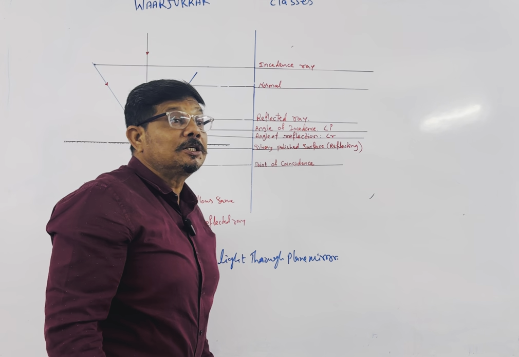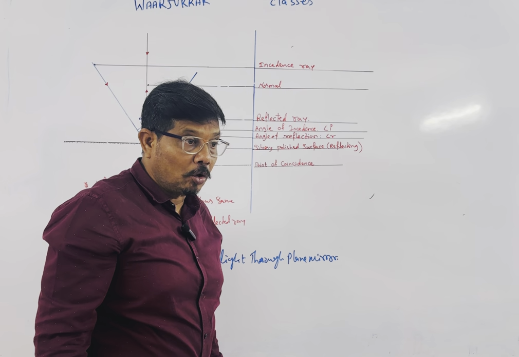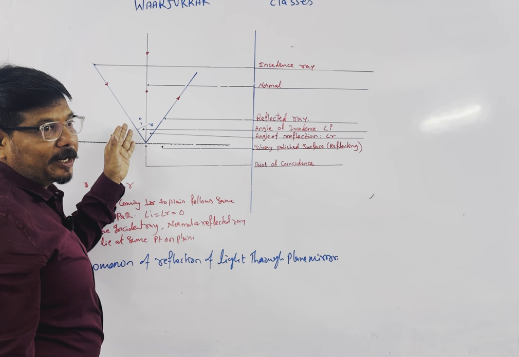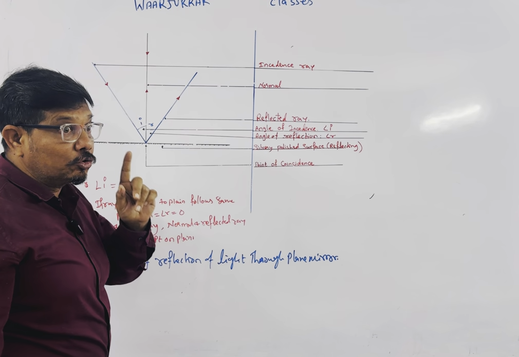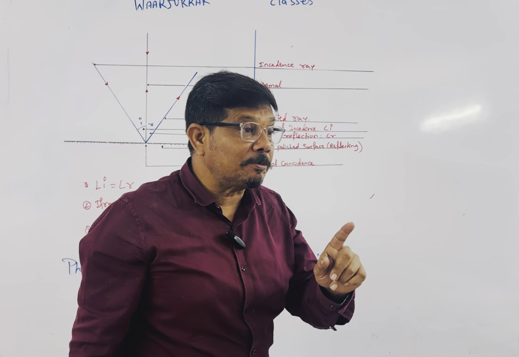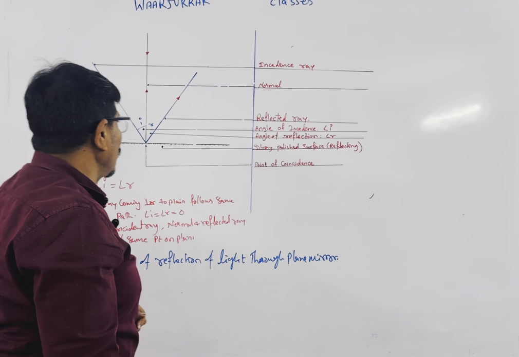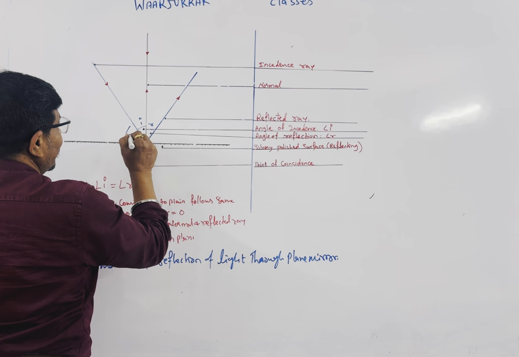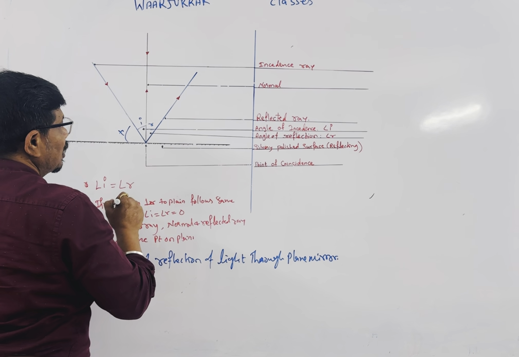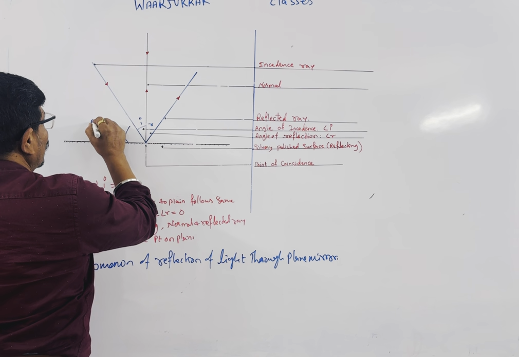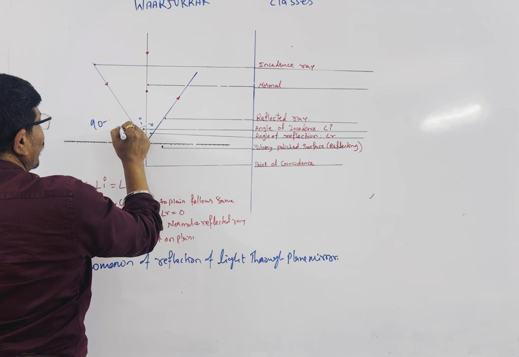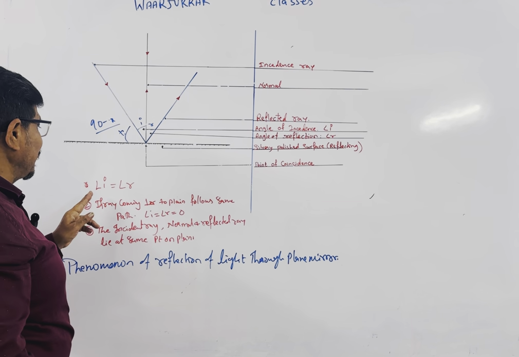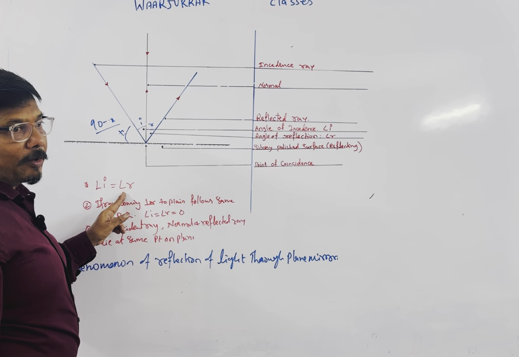This is called the principle of reversibility. Means when the light comes with a particular angle, 30 degree, 40 degree, the angle should be measured with the normal. Angle must be measured with normal. If the angle is given with the surface, you can't use it directly, but you can do 90 minus whatever the x is. Then you will get the angle of incidence, and the angle of incidence is always equal to the angle of reflection.